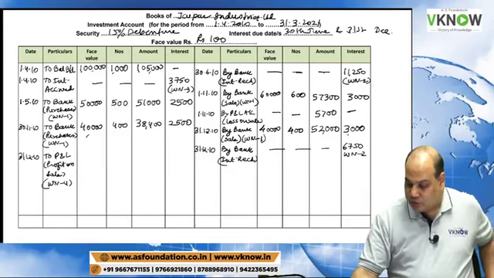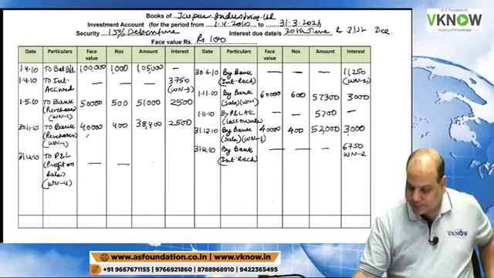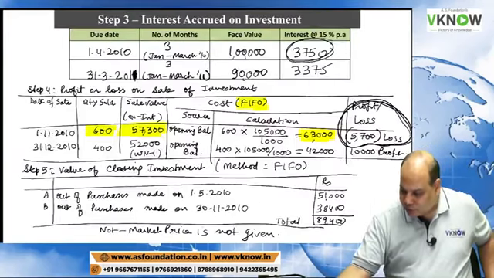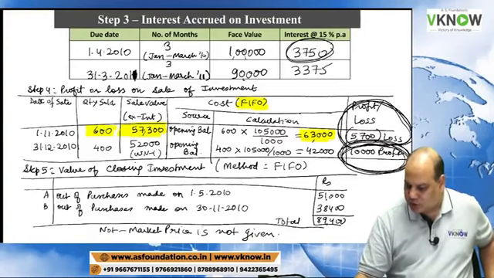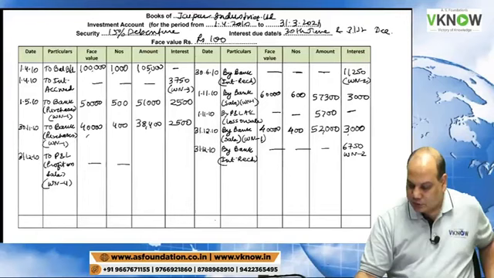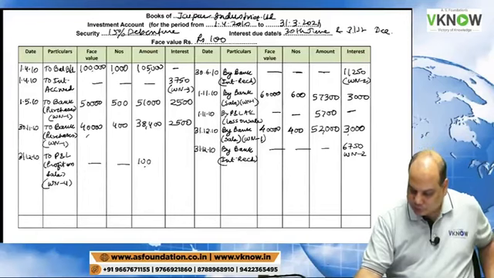Profit on sale was how much? Let me check working note 4. 10,000 rupees you can see on the right side. 10,000 rupees profit.